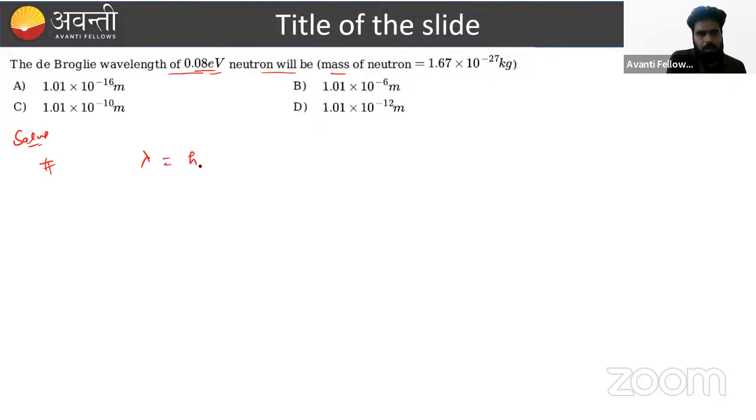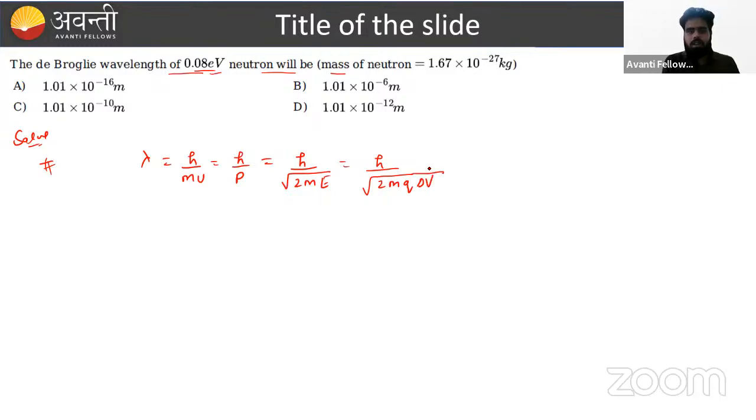So we know there is a formula that lambda equals h upon mv. This is one category. What is the next one? h upon p. In form of the kinetic energy, it is h upon root of 2mE, where E is the kinetic energy. And in form of the potential, we can say h upon root of 2m times charge into potential difference. So here the energy is given, and by the unit we can identify this. Which formula are we going to apply here, beta? That is formula number 3.